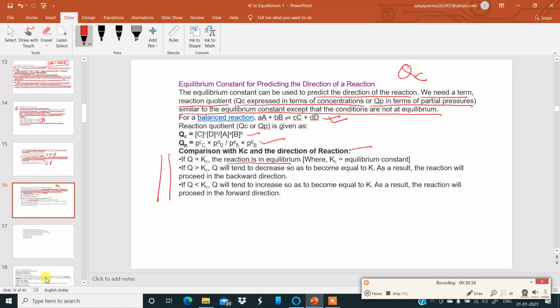Another important point: Kc is called the equilibrium constant. If Q is greater than Kc, Q will tend to decrease so as to become equal to K. As a result, the reaction will go in the backward direction. So whenever Qc is greater than Kc, the reaction goes in the backward direction. Otherwise, if Q is less than Kc, the reaction will proceed in the forward direction.